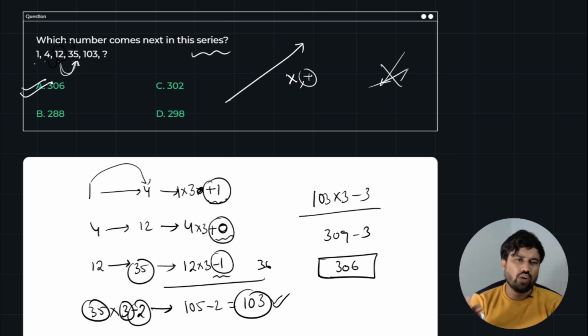So all you need to know, guys, is how to predict the calculation. That is the key, right? So practice more questions on our Prime website as well as prepinsta.com. You will be able to get this speed.